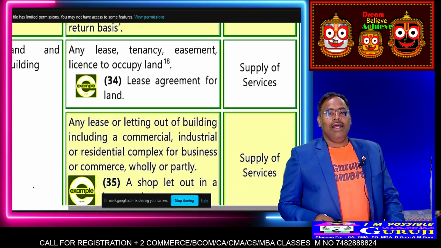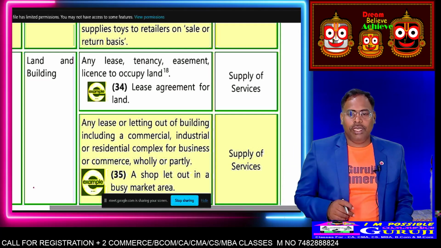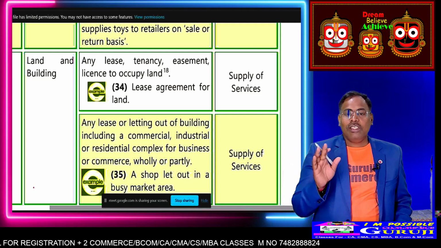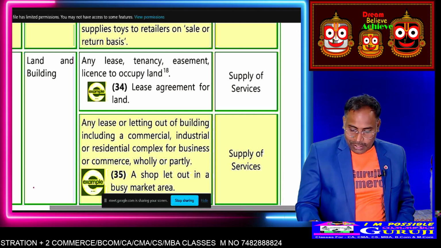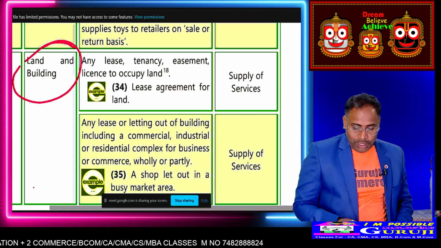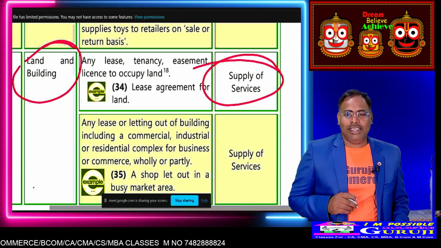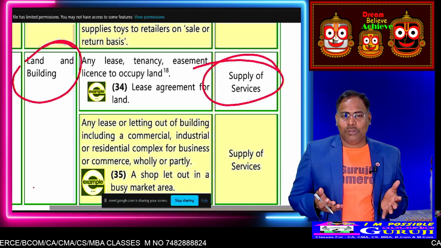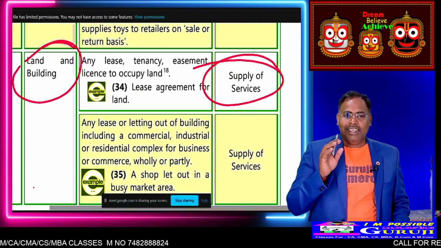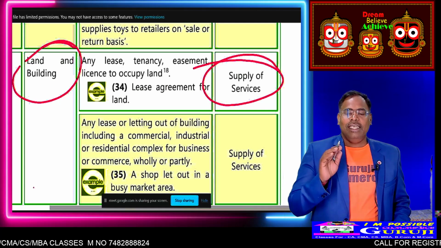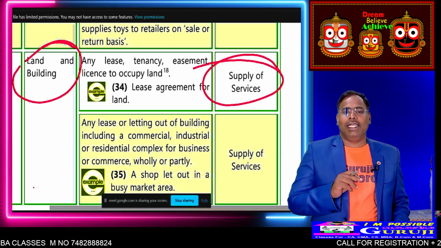Then land and building. Here there is a confusion. Goods are those things which are movable, but land and building are not movable. It is supply of service. May be you have a question in your mind. Here it is talking about renting of land or building.